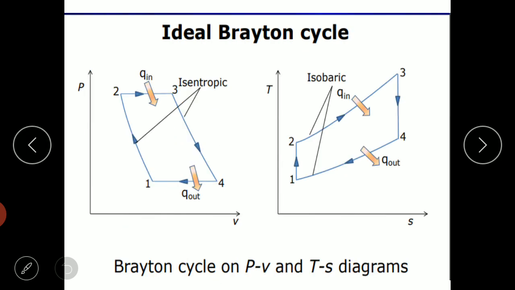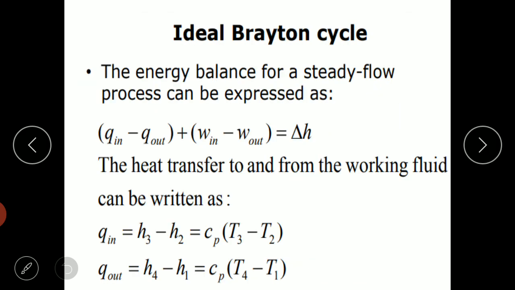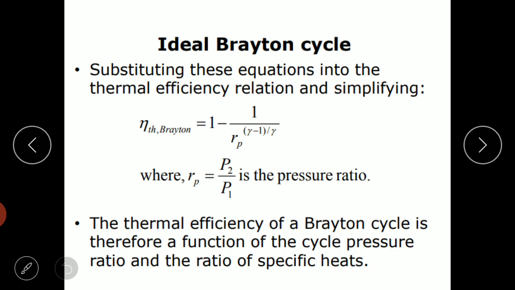From the PV diagram, P2 is equal to P3 and P1 is equal to P4. So Rp is nothing but the pressure ratio, P2 by P1. In place of P2 we can replace P3, and in place of P1 we can replace P4. So we can modify that equation based on the data given in the problem. If you look at this expression, the efficiency of the Brayton cycle strongly relies on the pressure ratio. If the pressure ratio is increasing, the efficiency of the Brayton cycle also increases.